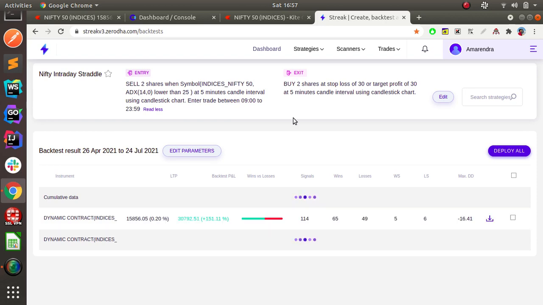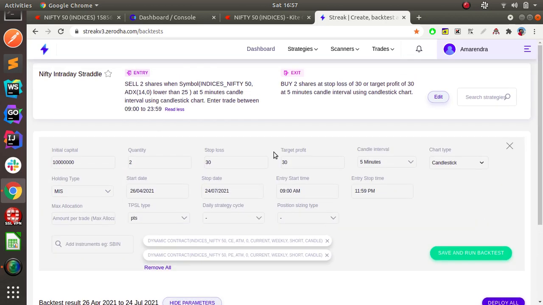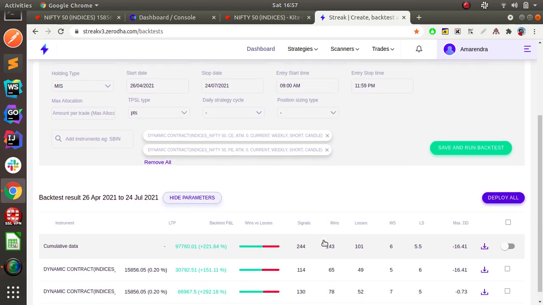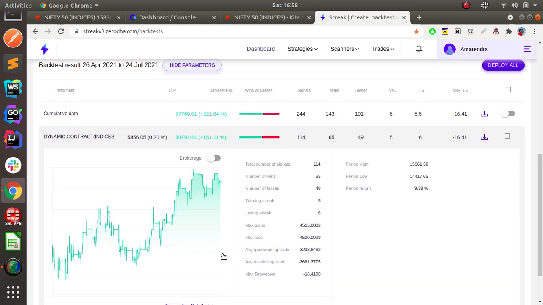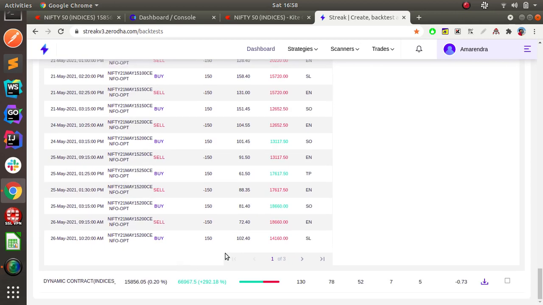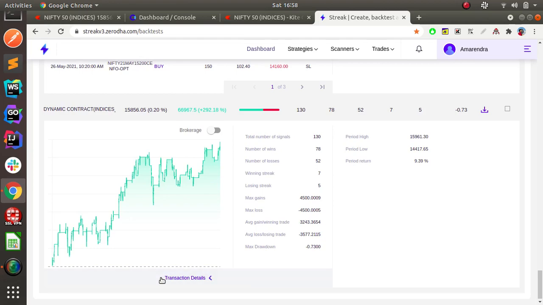You can see the strategy is simple. When ADX is lower than 25, we entered with a stop loss of 30 points, target of 30 points. You can see 97,000 is the profit. Out of 244 calls, 143 are wins. Even though the winning percentage is less, around 60%, still the risk reward ratio is 1:1. It's really pretty nice. So you can also see the transaction details. What are the calls it sold, what are the puts, all the details you can find out here.